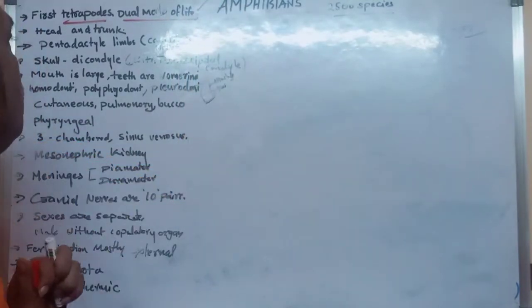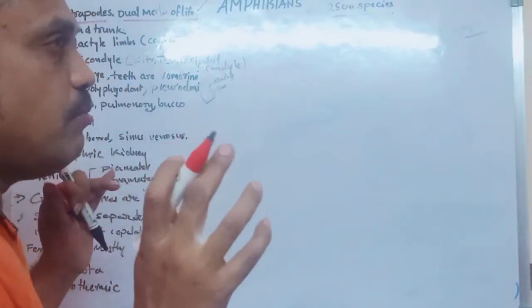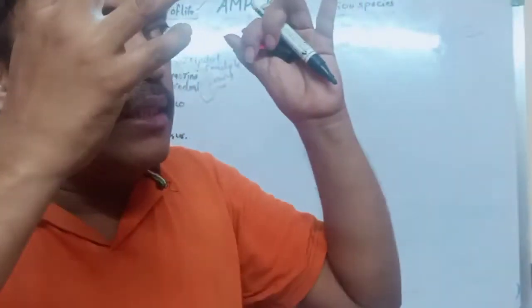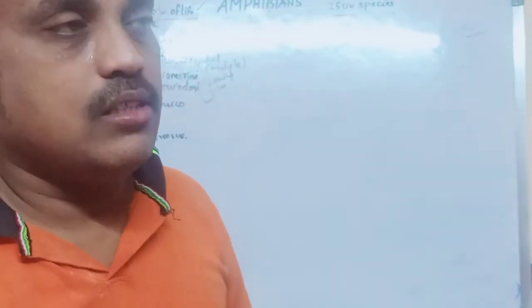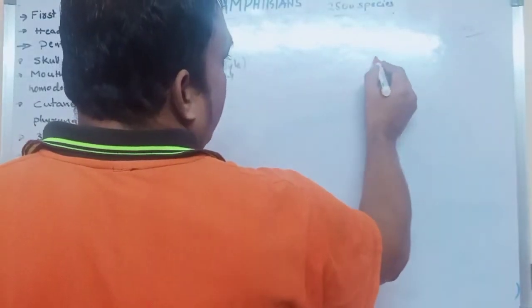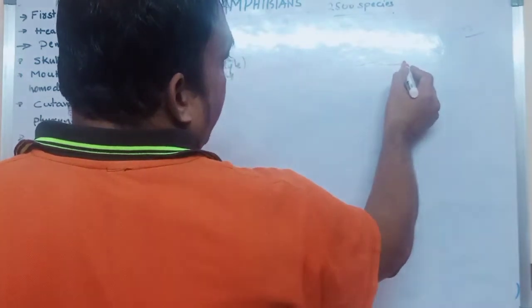When you think of amphibians, just try to remember the frog. Imagine a frog. If you observe the frog, the body is divided into head and body, also called head and trunk.